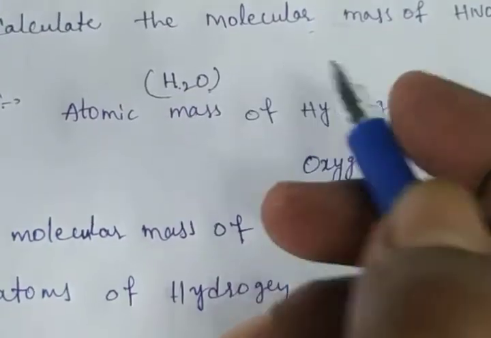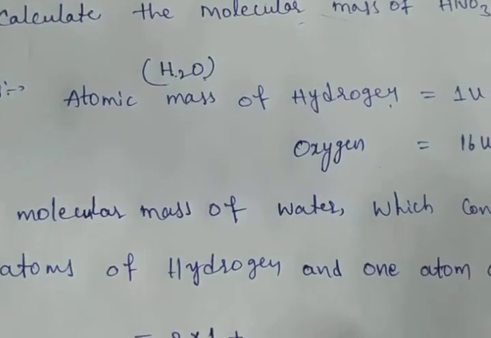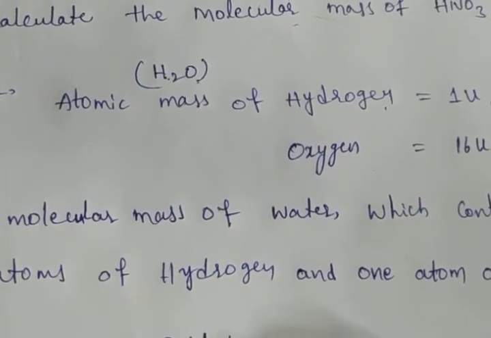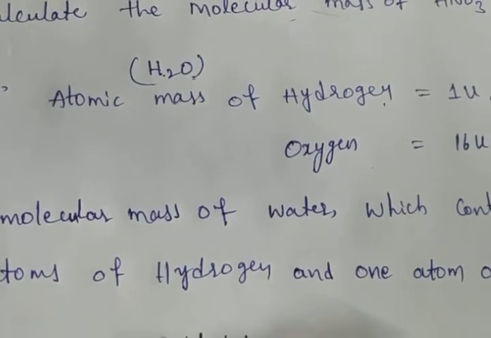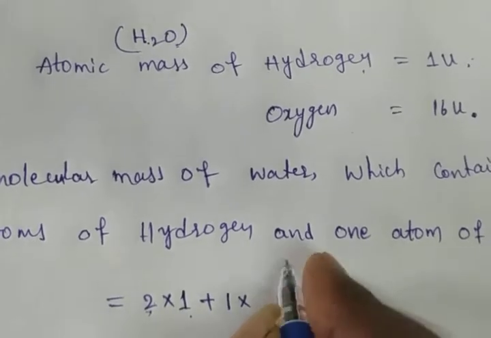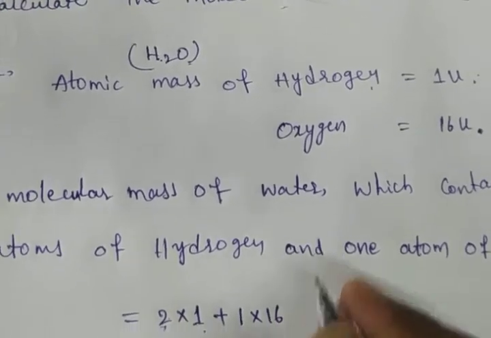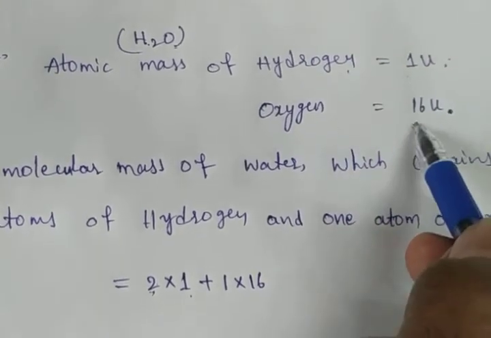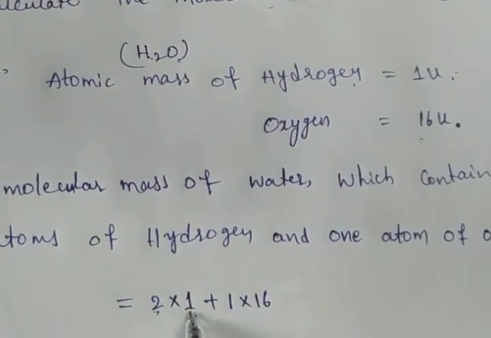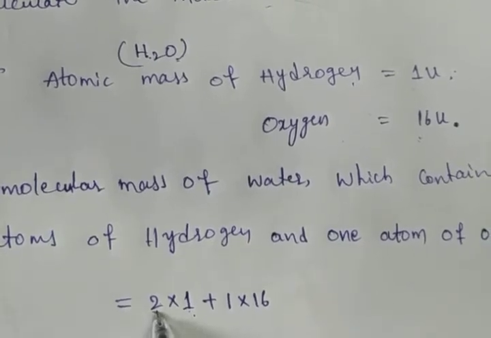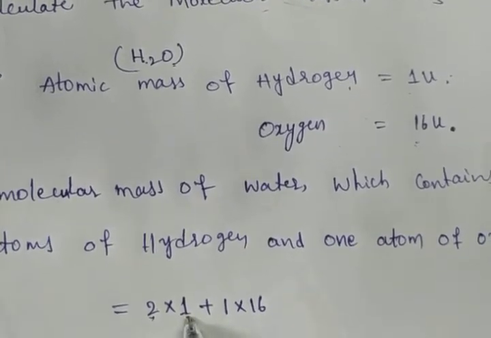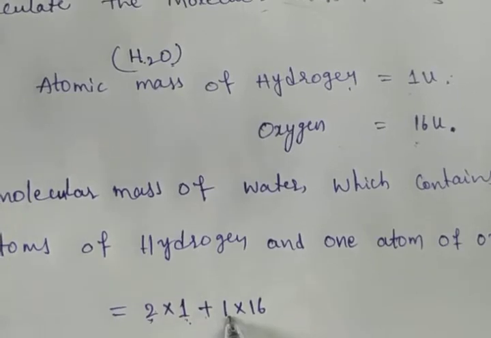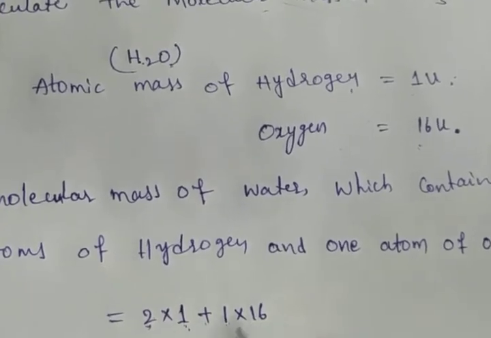How many oxygens are there? Only 1 oxygen atom, and its mass is 16. Here, number of hydrogens is 2, into their mass, plus 1 into 16 for oxygen.